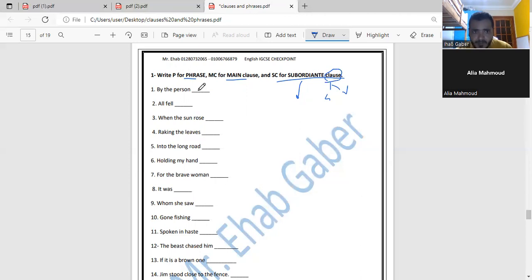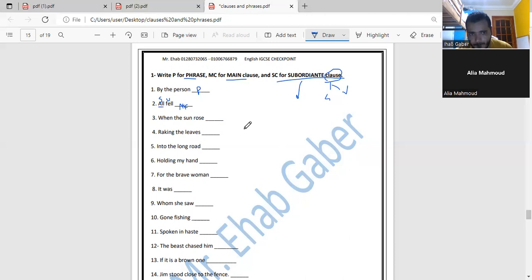It's phrase. It's P, phrase, exactly. All fell. It's P, phrase. Why? Here we have subject, the pronoun, and we have verb fell. So it's subject and verb together. It's a short sentence, short clause. Yes or no? It will be MC. Tricky. Okay? Okay. Number 3.